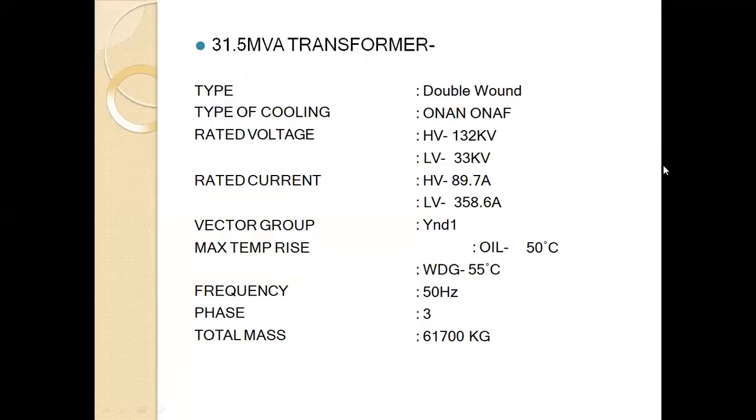Transformer type double unit. Type of cooling ONAN. Rated voltage, HV side 33 kV, lower side 11 kV. HV side, high voltage side 89.7 amperes. Low voltage side 358.6 amps. Vector group Y and D1, star delta. Maximum temperature of the oil is 50 centigrade. Frequency 50 Hz, phase 3 phase. Total mass 61,500.